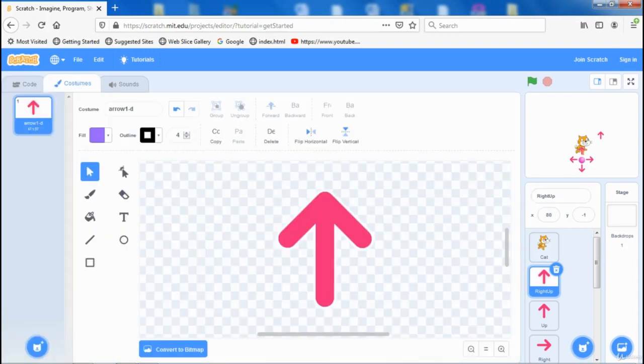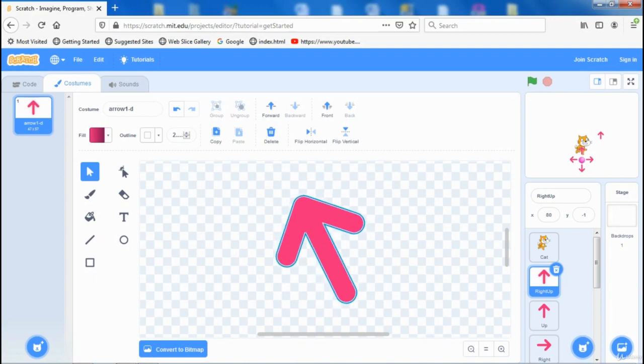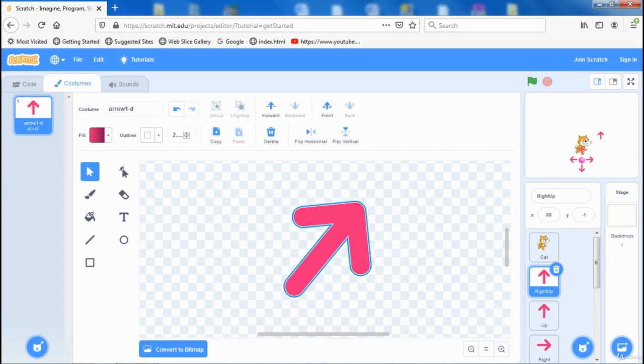We will try to rotate this arrow, so be sure that the select tool is selected, and now just click and drag and make a rectangle around our arrow, and choose this double arrow and rotate a little bit to the left. No, to the right, because we call this right up. Okay, it should be something like this. And now let's go to the code.